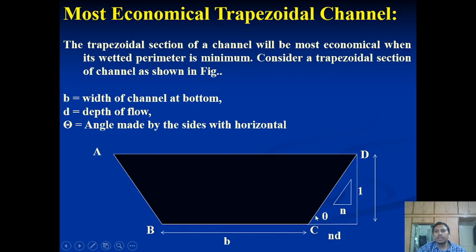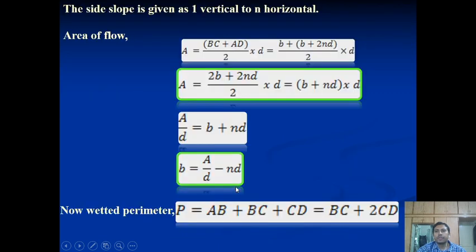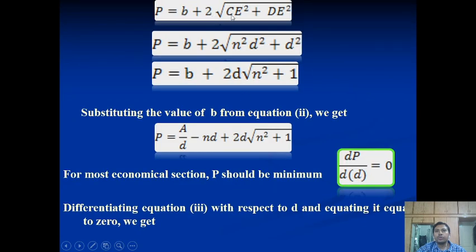In the same way, this AC is considered here in terms of the other two sides, so 2 under root of CE square plus DE square. These come from Pythagoras. And then later we have inserted the values and derived P is equal to B plus 2D under root of N square plus 1. And then we derived the equation earlier, B is equal to A by D minus ND plus 2D under root of N square plus 1, right?